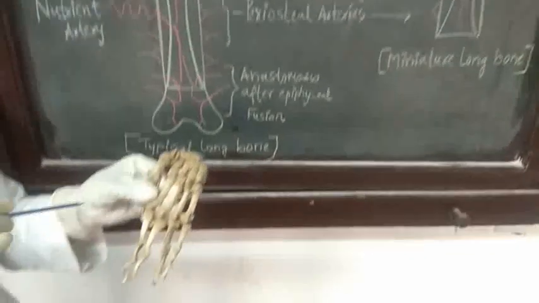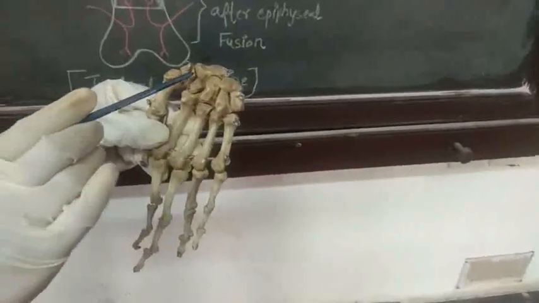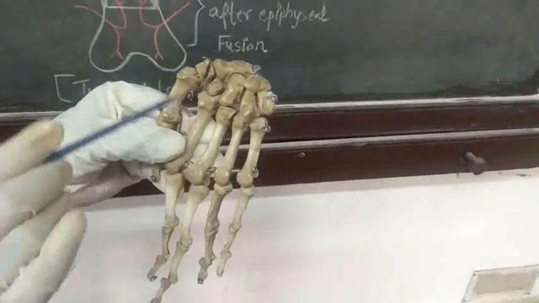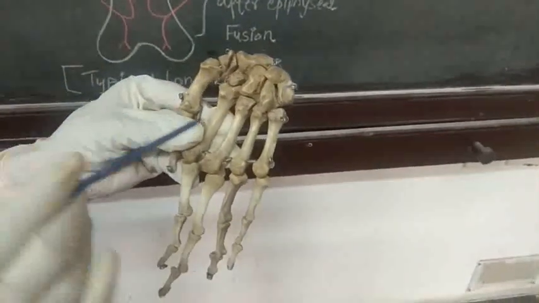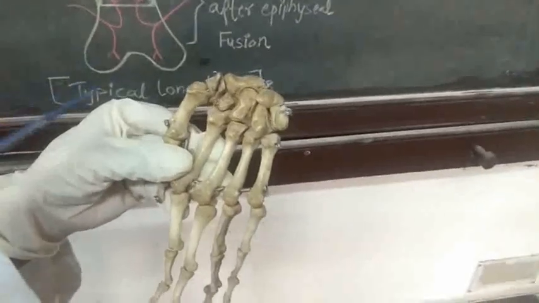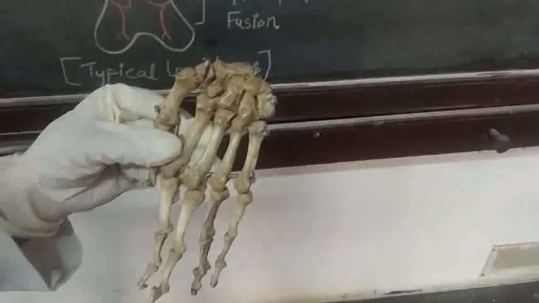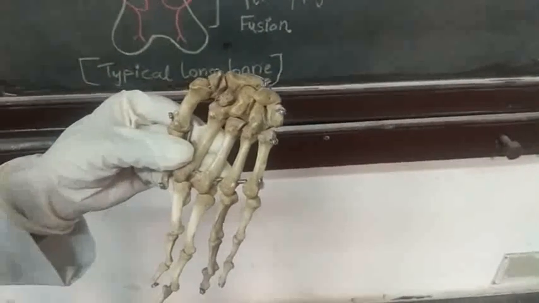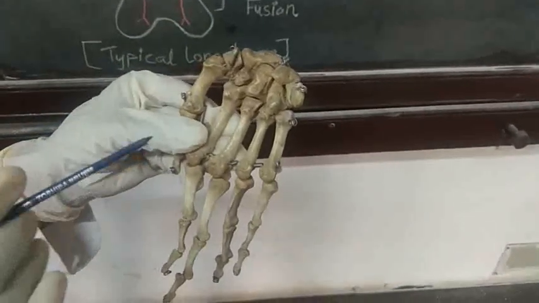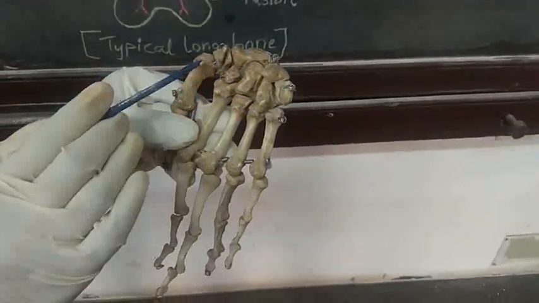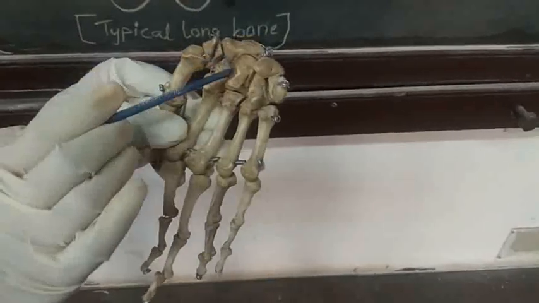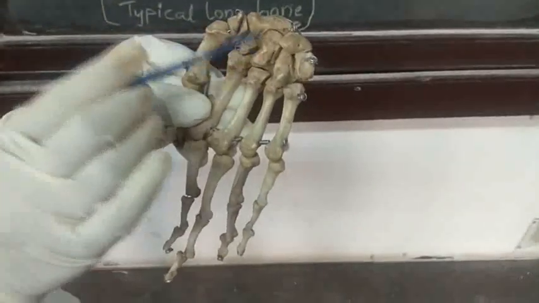Blood supply of short bones. Examples of short bones are carpal bones and tarsal bones. As you know, the short bones have 4 articular surfaces and 2 non-articular surfaces. So, vessels or arteries supplying the short bones enter into the bones through their non-articular surfaces.